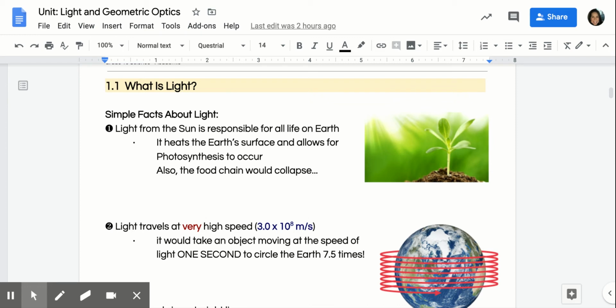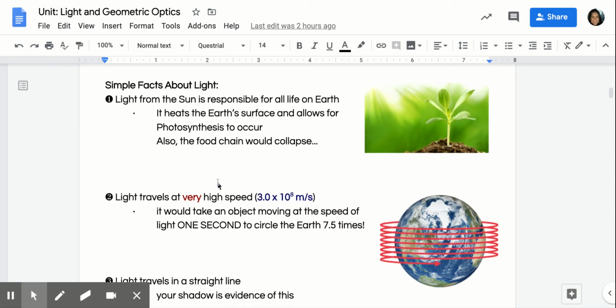So last class we finished up our biology unit. Today we're going to start talking about optics. And this unit is literally talking about light and how light works and the physics of light. So we've done our chemistry unit, our biology unit, and now we're going to do our physics unit. So let's talk about some simple facts about light.